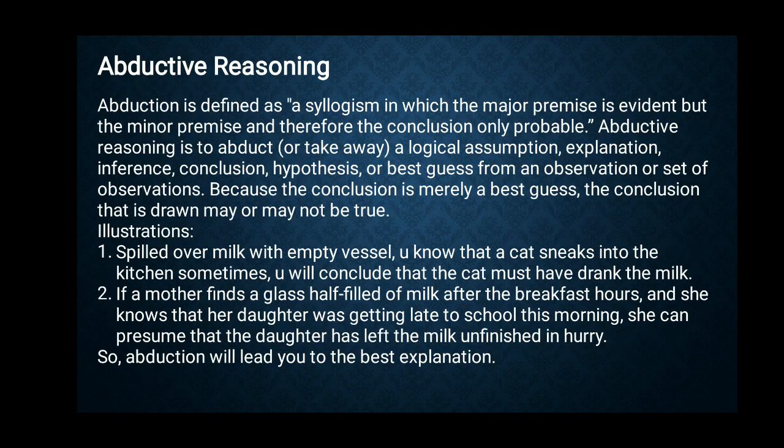Coming down to another type of reasoning, that is abductive reasoning. Here, abduction means a syllogism in which the major premise is evident but the minor premise is not. And therefore, the conclusion is only probable. So, we know that one fact is true, but we have no idea about the other fact which would lead to the conclusion, but we would still assume or guess that the conclusion that we are trying to reach is true. So, it's a probable conclusion.